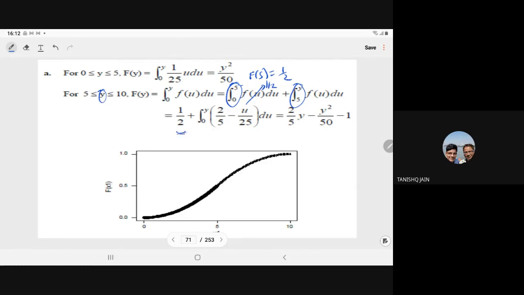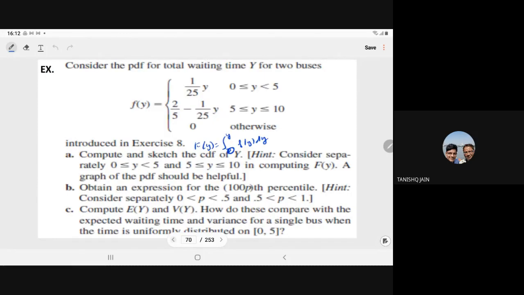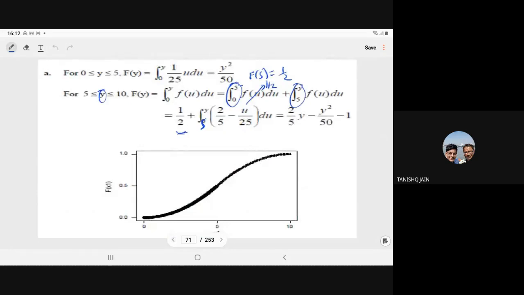So here we have 1 by 2 plus the integral from 5 to y of the second integrand, which is 2 upon 5 minus 1 upon 25 u, so 2 upon 5 minus u upon 25, into du. On integration, you will get this as the CDF.